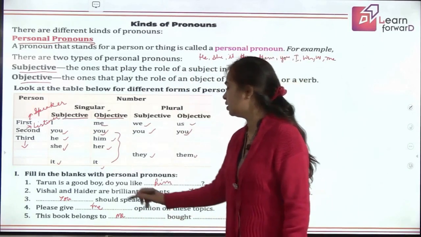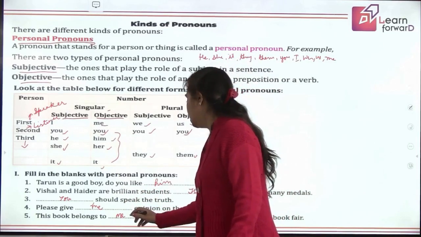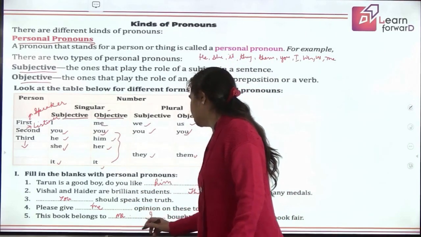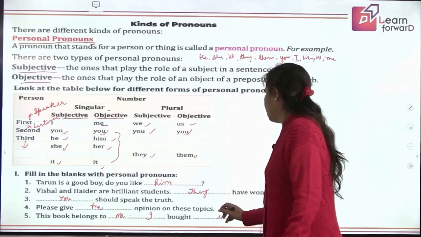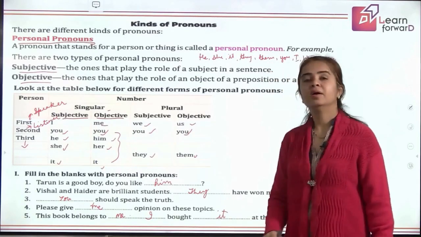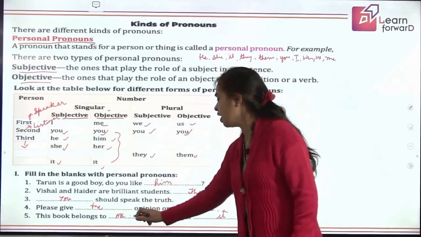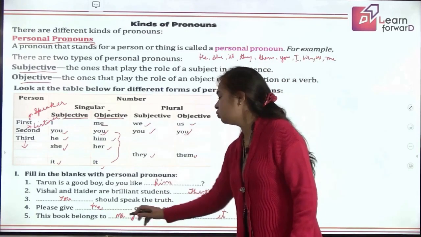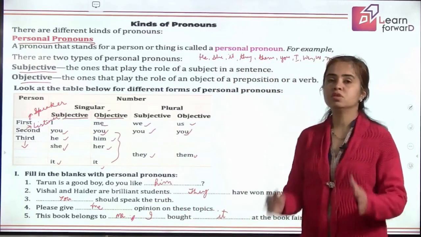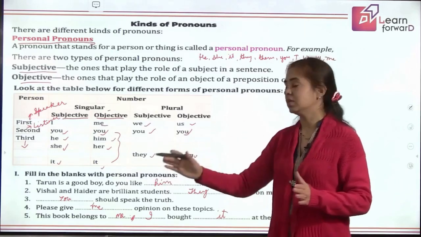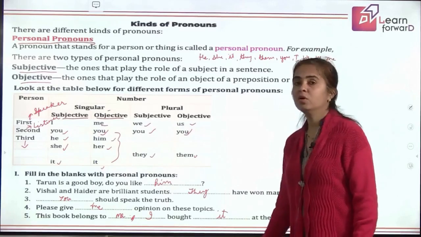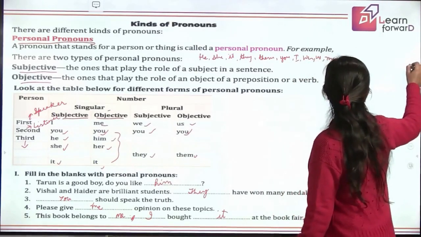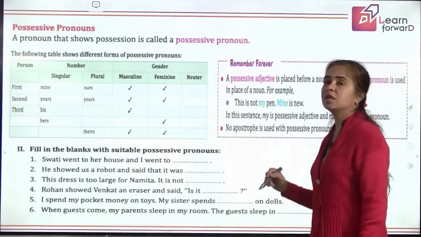You can say this book belongs to me, and full stop should be there. I bought, what did you buy? I bought it at the book fair. So here you have two blanks, children. Two different pronouns will be used. One will be the end of the first sentence. The second is the beginning of the second sentence, right? So I hope this is clear to you, the three persons in the personal pronouns.